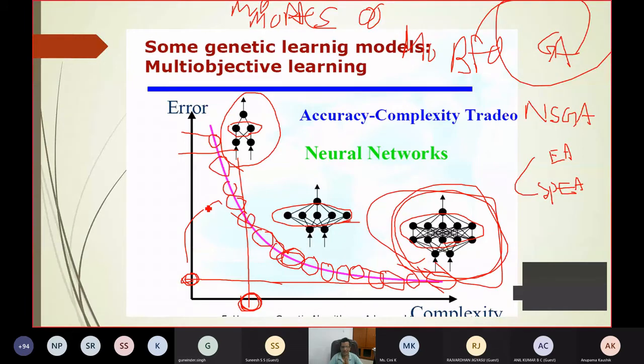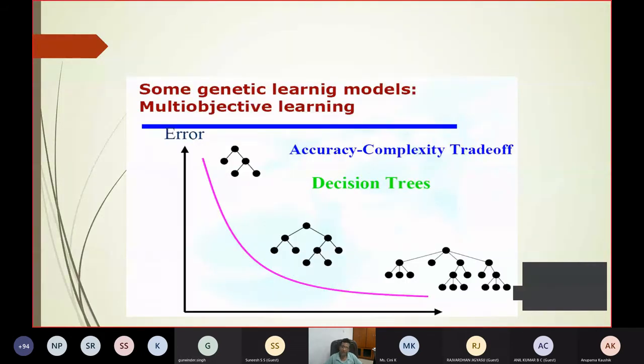So my point here is very clear. You can also apply multi-objective optimization for generating an optimal structure of the neural network, not only looking into error minimization, but also looking into simultaneous minimization of error and complexity. So you decide where you have to operate, whether you take this structure, or operate here and take this structure, or a compromise solution in between. Okay, this is the second idea.